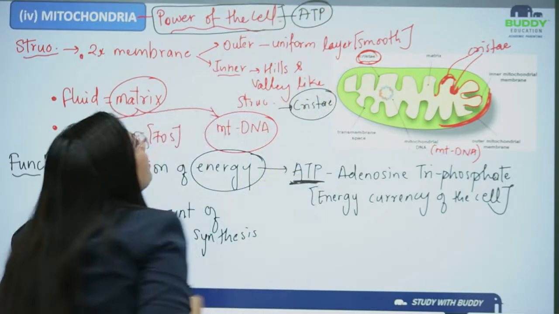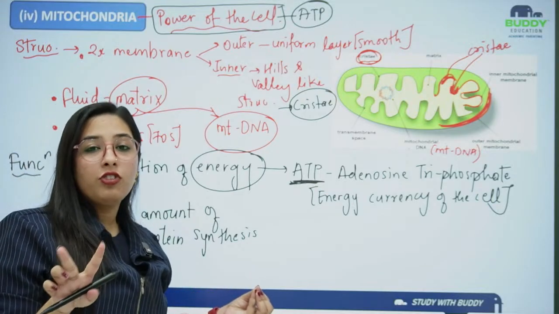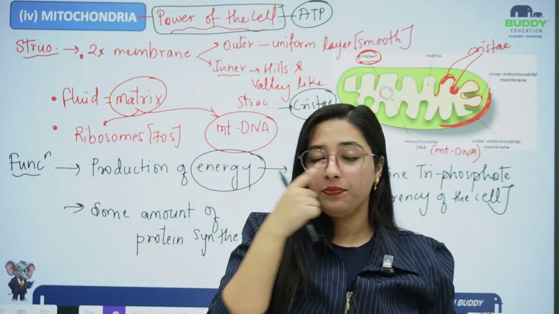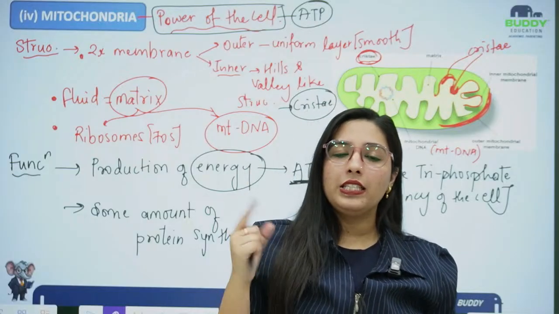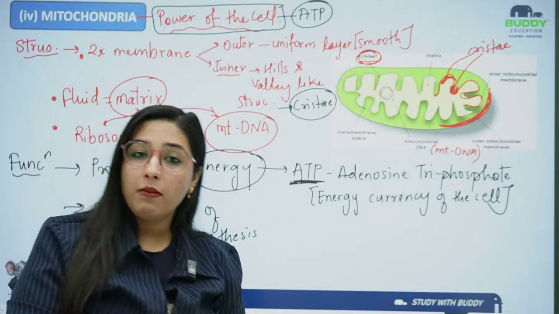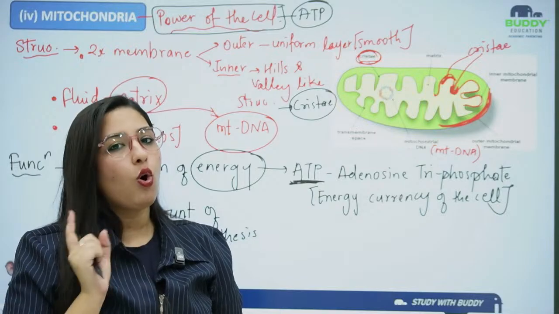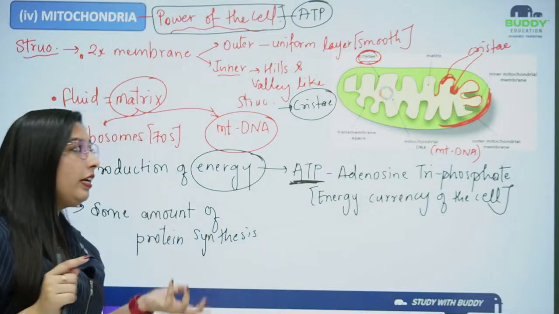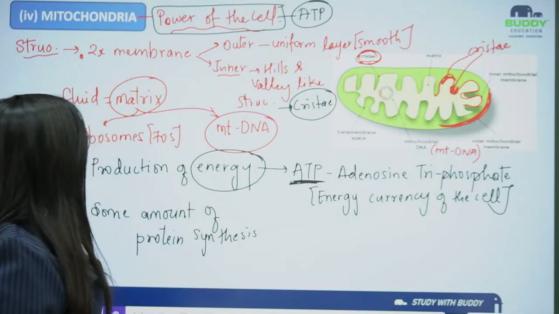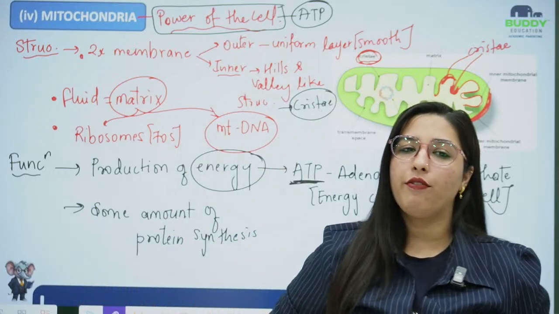that is adenosine triphosphate. And then talking about the structure, it has a double membranous structure, two mitochondrial membranes: the outer membrane, which is smooth, and the inner membrane, which has groove-like structures. Those grooves are known as cristae, and the fluid filled inside that inner membrane is the matrix, and the matrix consists of ribosomes which are 70S. That I'll explain later when we talk about ribosomes. Then it consists of circular DNA, also known as mitochondrial DNA or mtDNA. It is responsible for the production of energy in the form of ATP, that is adenosine triphosphate.